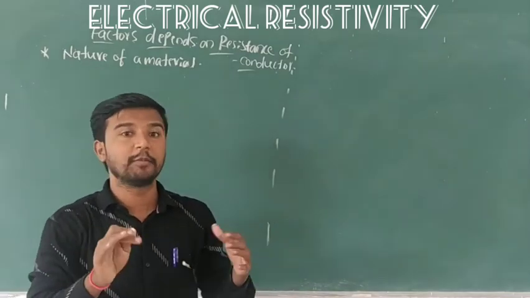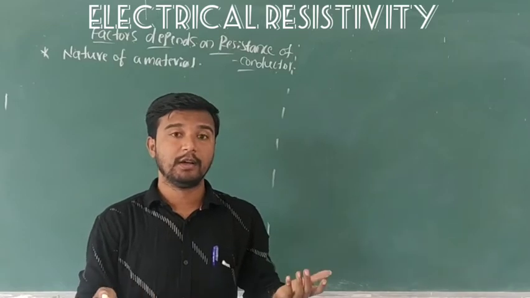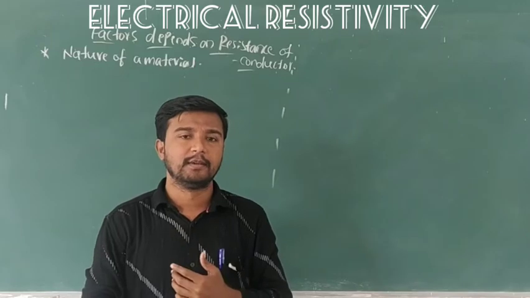What type of nature of the material? It is iron, for example, and that is a metal. What type of metals? Like this.